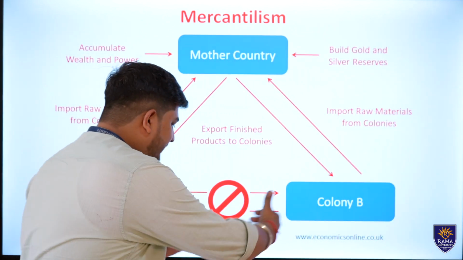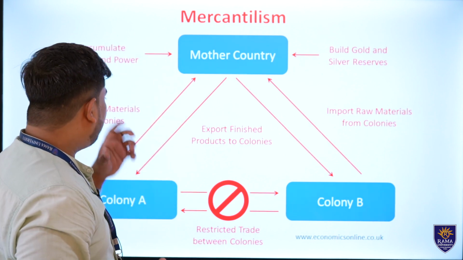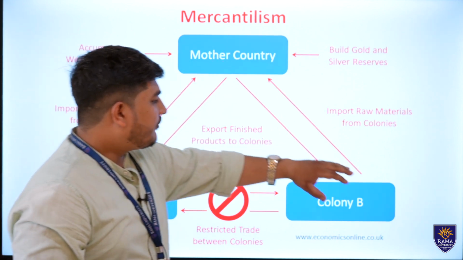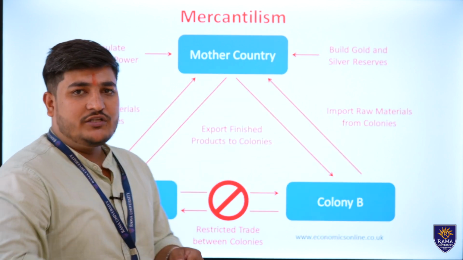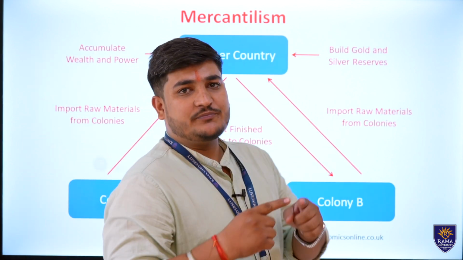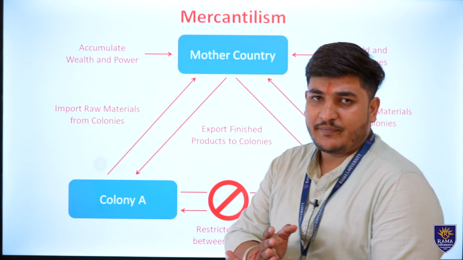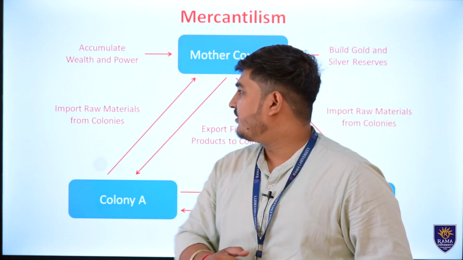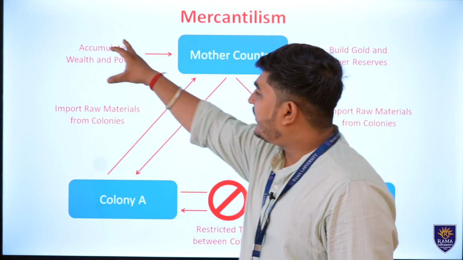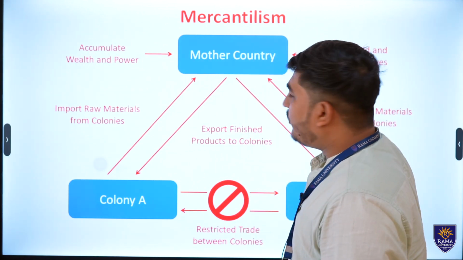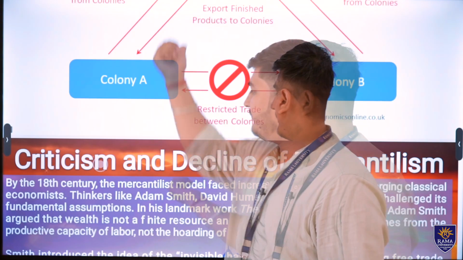They have restricted the trade between the colonies, and they imported raw materials towards the mother country from colony A and colony B, and to the markets of colony A and colony B they exported what? Finished products from their mother country. Now, this made a positive balance of trade, which helped to accumulate more wealth and power to the mother country only, to build gold and silver reserves within the country itself.